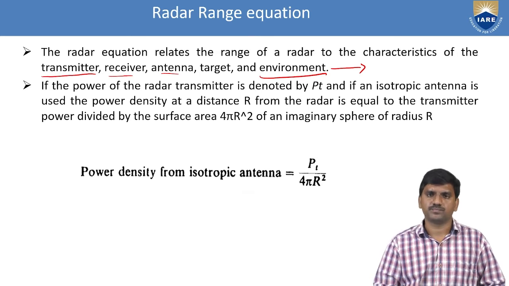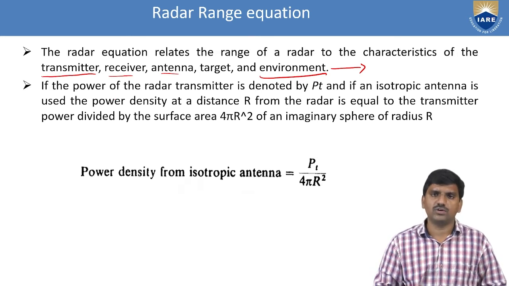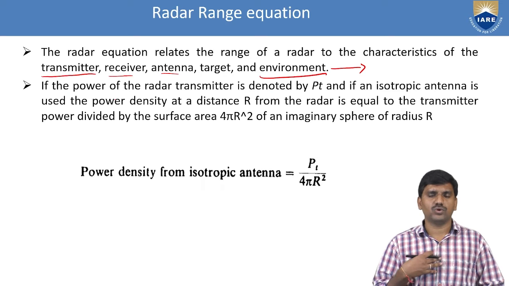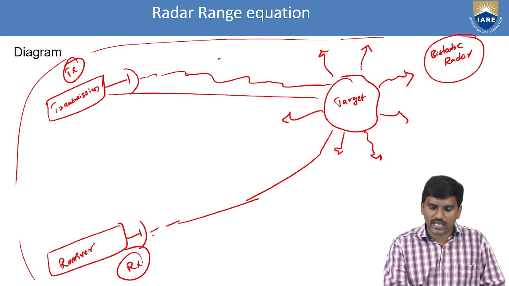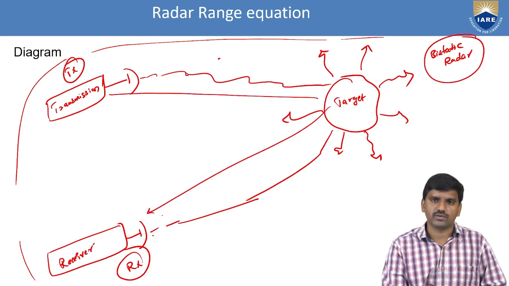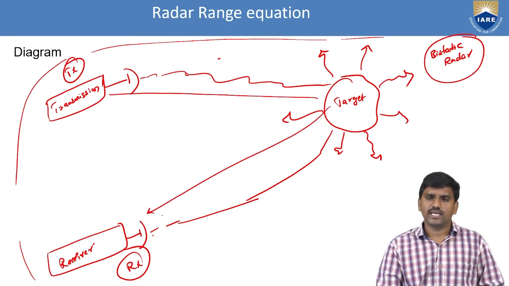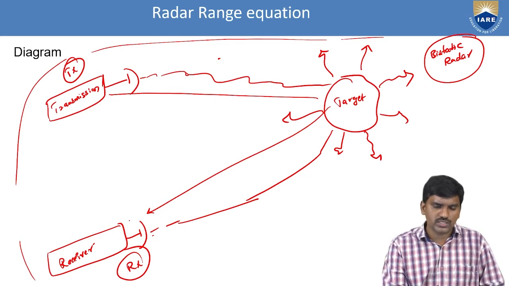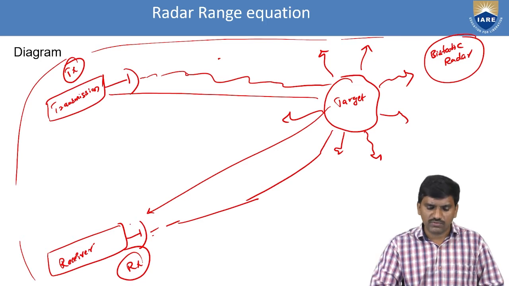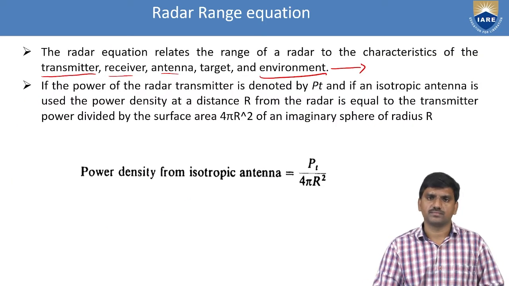In the environment, there is a chance of noise being added and causing distortion. Next, I am talking about only the transmitter. For this diagram, we have the equation for transmitter to target and target to receiver. Let's start with the transmitter.